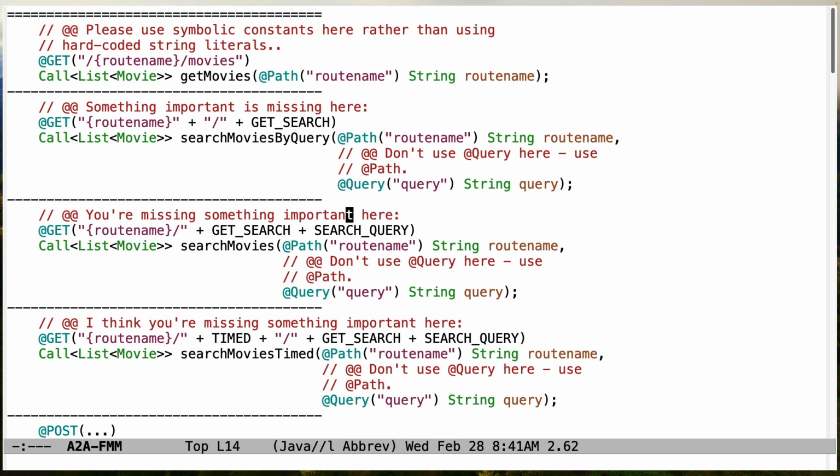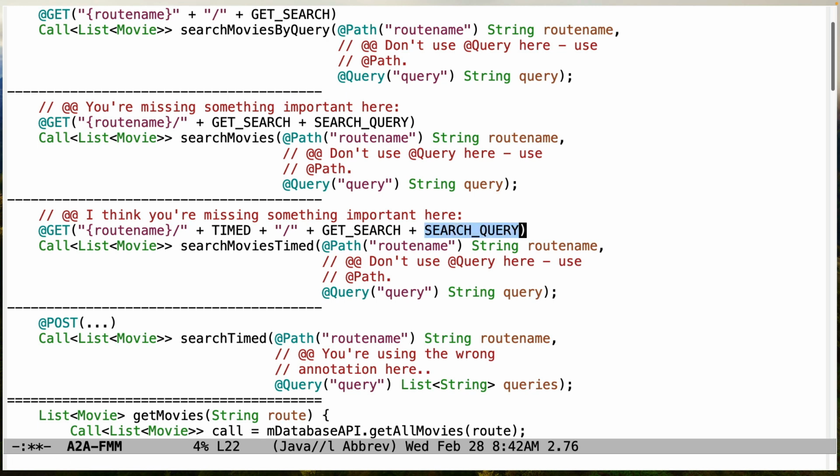Down here, there's something else missing here. This depends on how you do it, of course. If you make search query have a slash at the beginning, then this is not a problem. If you don't have search query have a slash at the beginning, then you need to do something like this. So make sure you have a slash in there. Once again, don't be using query here, be using path. Down here, same problem, depending on how you implement search query. This may or may not be an issue. Down here, once again, don't use query, use path.